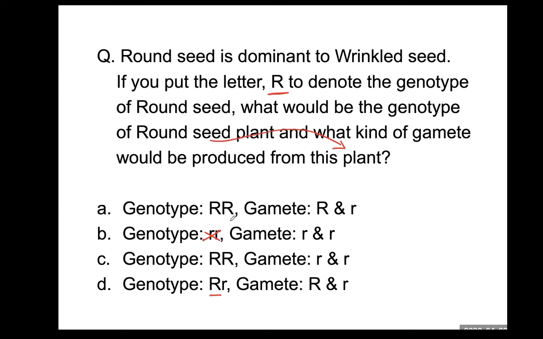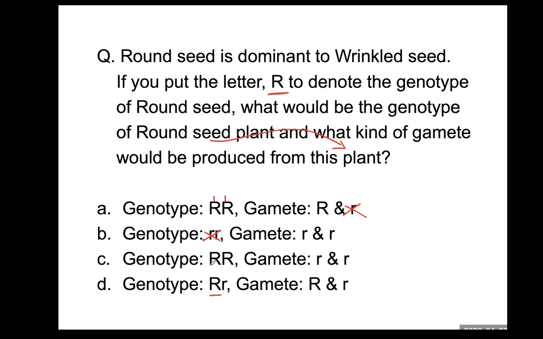But when you look at this genotype, you need to know how to pull out a gamete. In the case of gametes, I told you, think about this as a pair of homologous chromosomes. So the homologous chromosomes are going to separate during meiosis. So gametes can be large R and large R. The genotype does not have a small r. Then how can the gamete have a small r? This is wrong. The genotypic expression is already wrong, so we don't have to look at the rest.